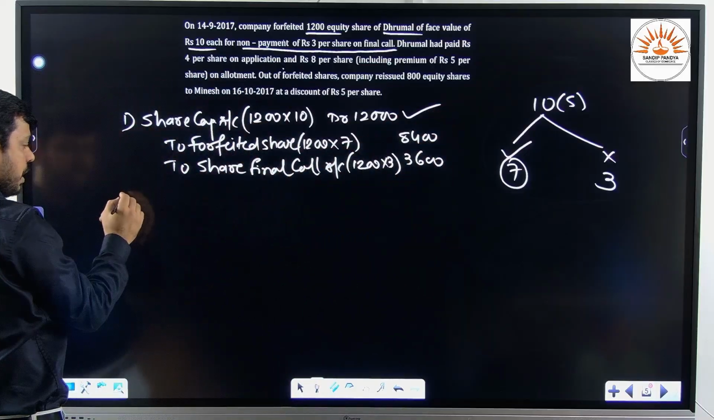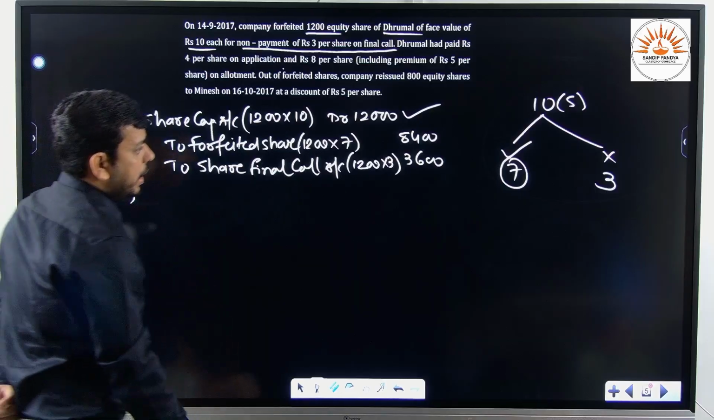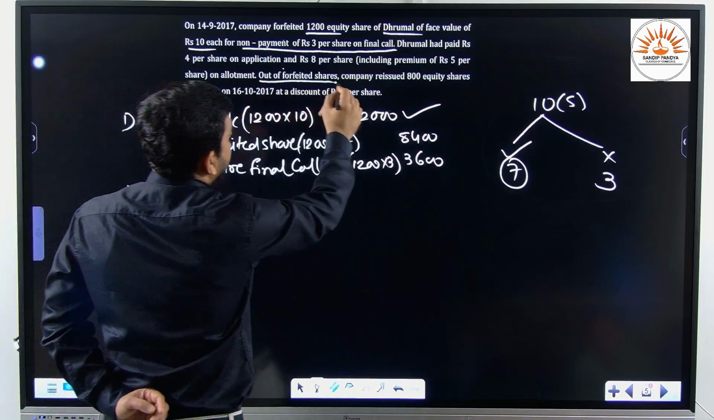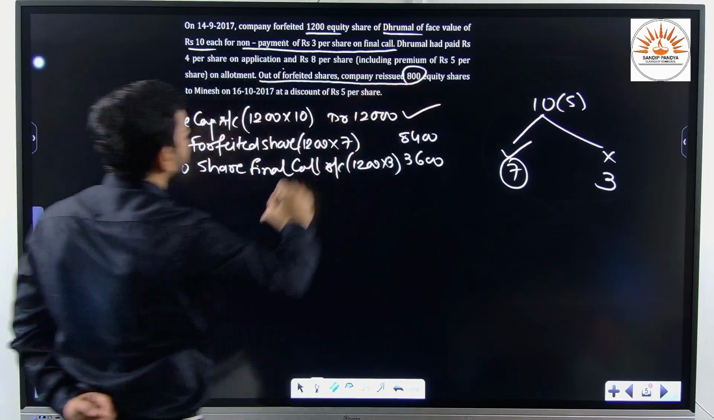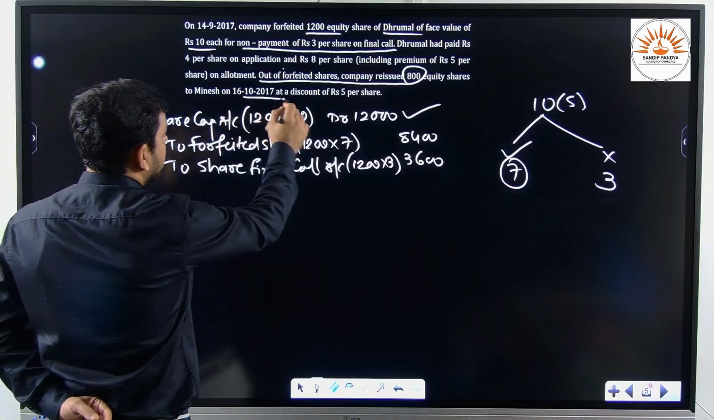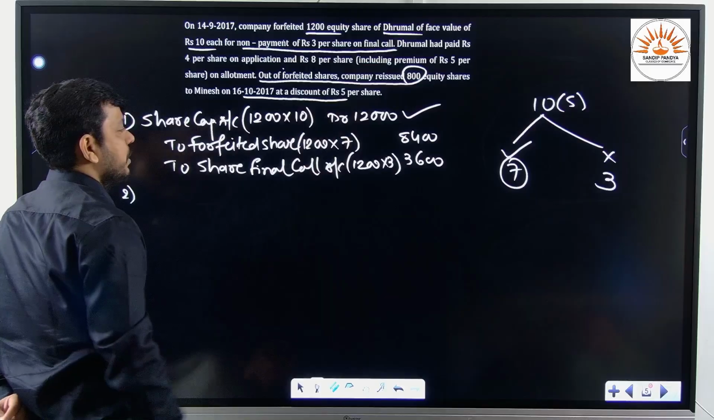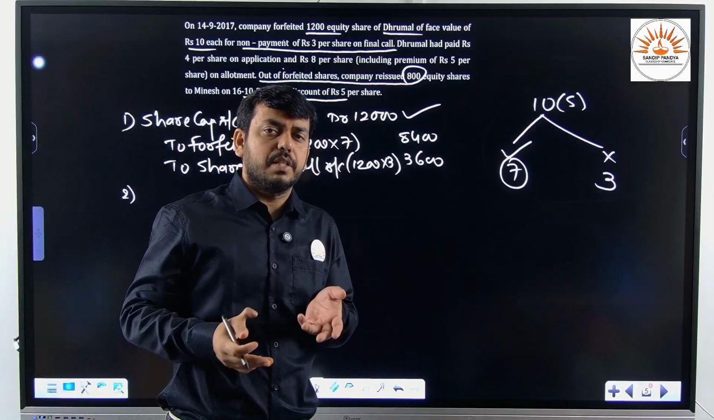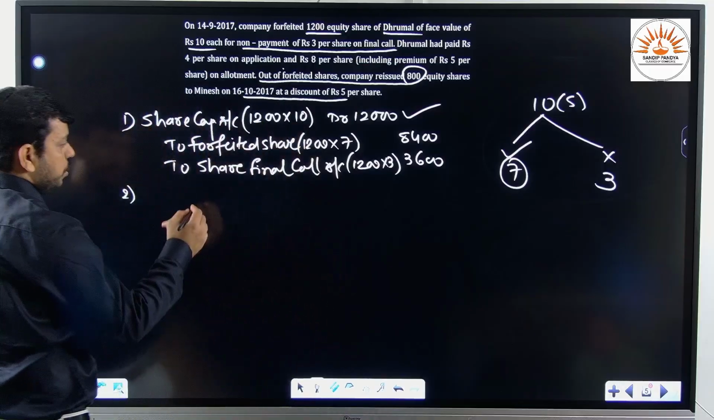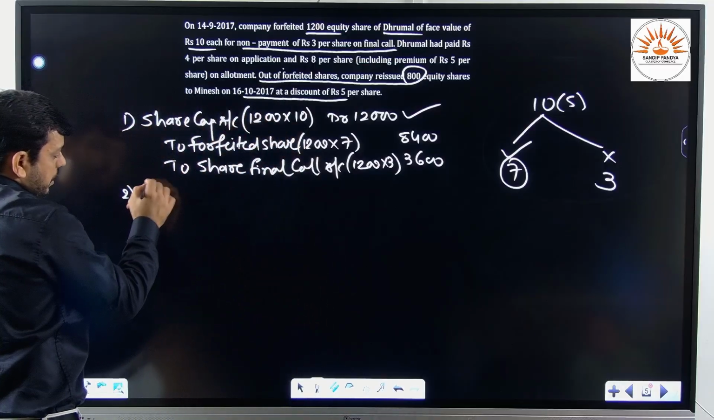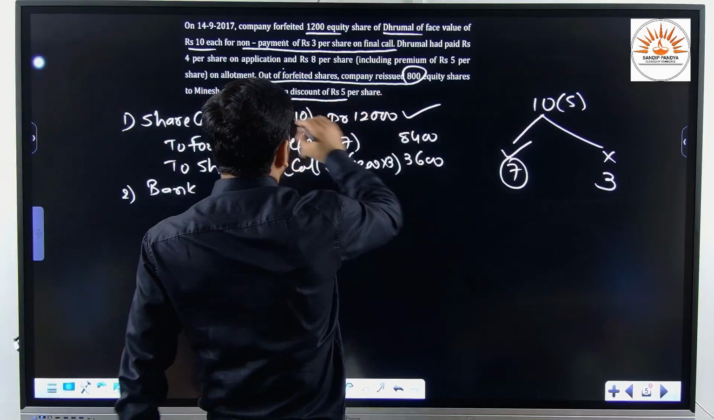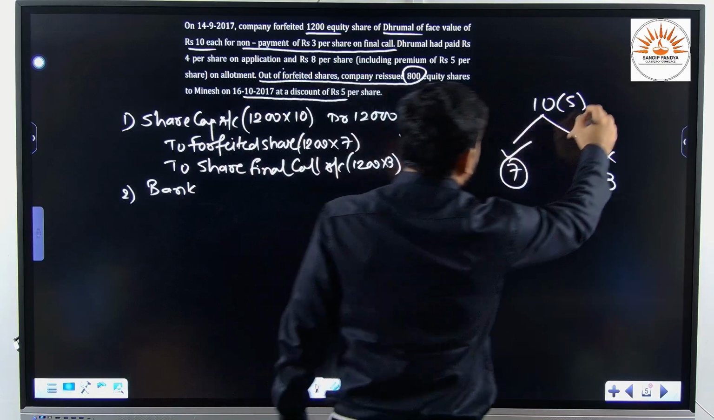Now the very important journal entry for reissue of share. At what price are we issuing? See, out of forfeited shares, company reissued 800 shares to Minesh on 16/10/2017 at a discount of 5. So the question is, sir, this is the same question which you had solved the first time? No, there is somewhat of a difference. See here. Let me show you. Bank account debit. At what price are we reissuing? Sir, it is written here that we are reissuing at 5 per share.